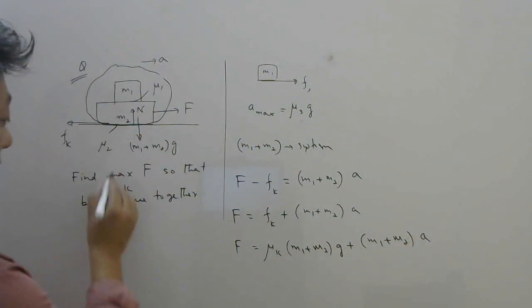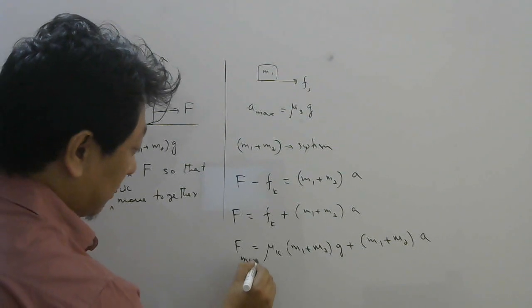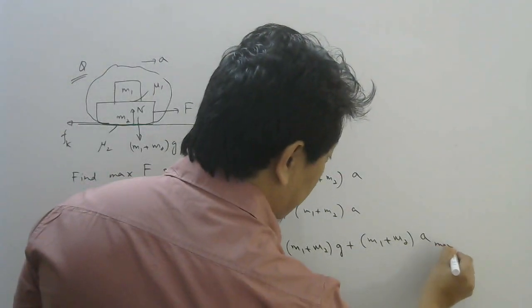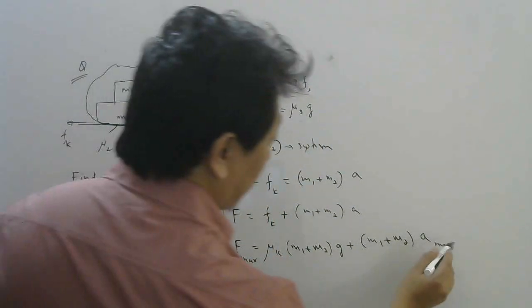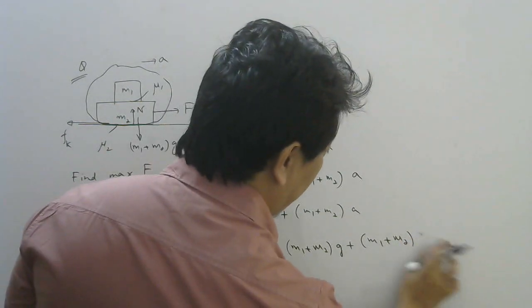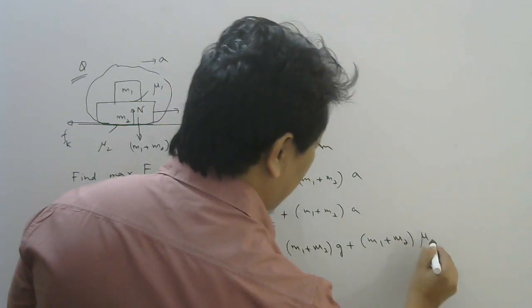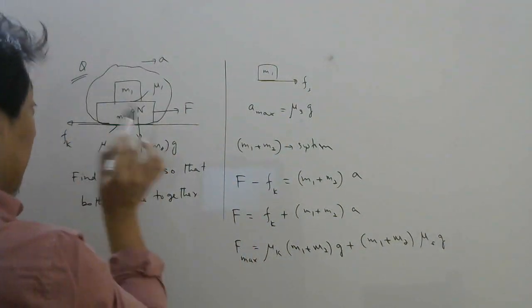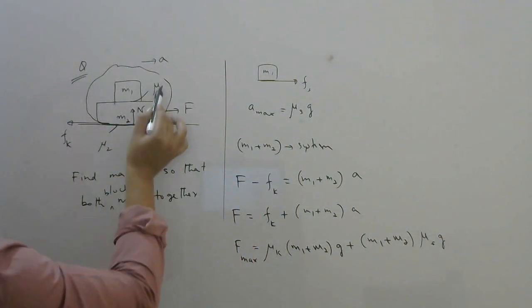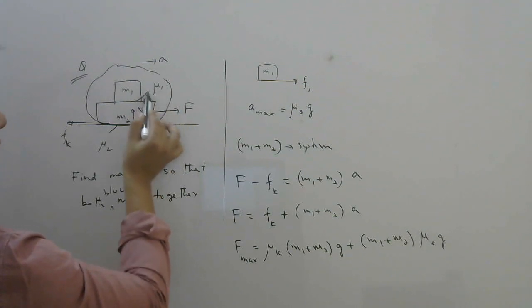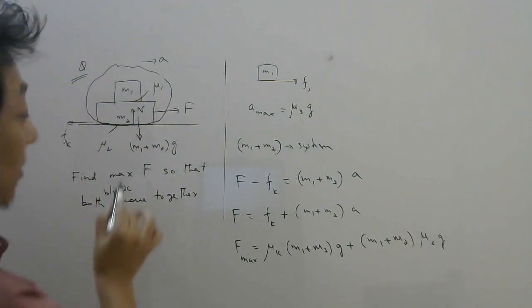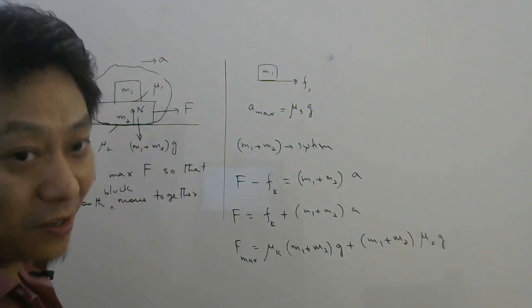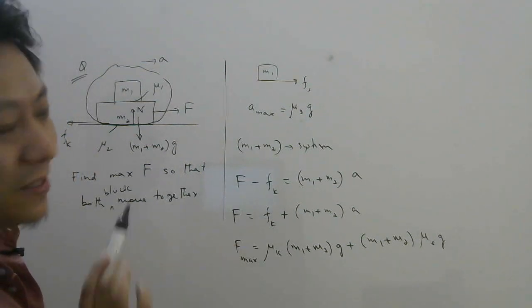Then they wanted maximum force, so this F will be max and this A will be max. And this A max is how much? This A max is mu s into g. But mu s here, remember, in this problem they did not mention whether this is the coefficient of static or kinetic friction. So we will assume they are the same.